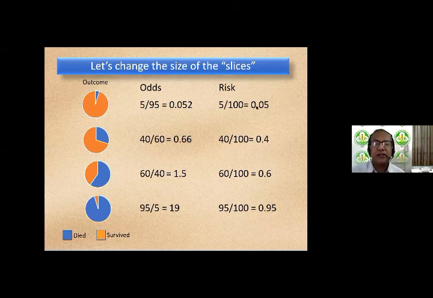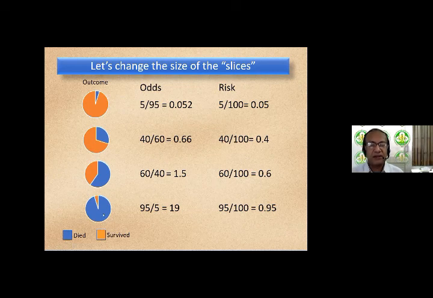Okay, so you can see that they're almost the same, but odds is slightly more. Let's increase the size of the slice and make it 40 instead of 5. So now odds is 40 by 60, which is 0.66, basically 2/3, whereas the risk is 40 by 100 or 0.4. Let's increase the slice even further, make it 60. So odds becomes 60 by 40, which is 1.5. The risk is 60 by 100, which is 0.6.